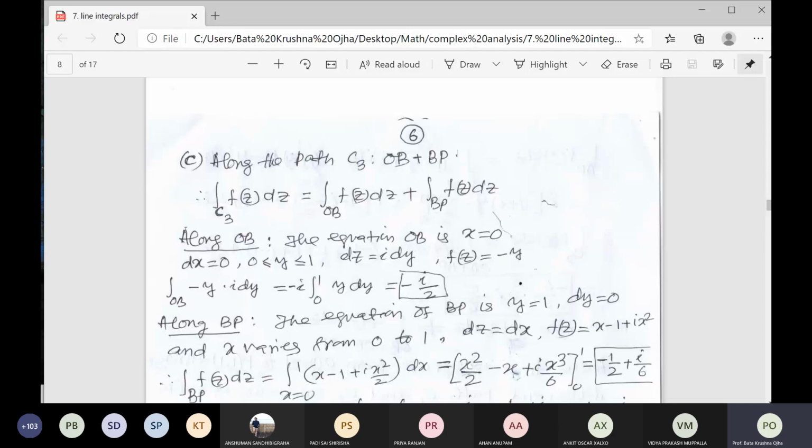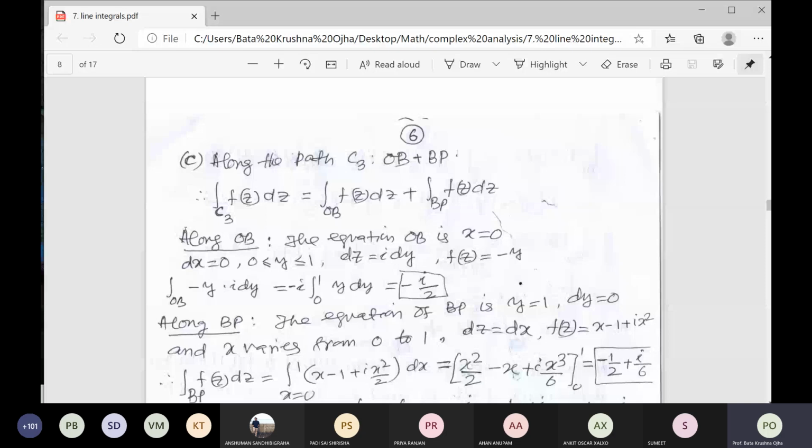Sumit Haldar, have you solved the question or not? Yes, sir. Solving.